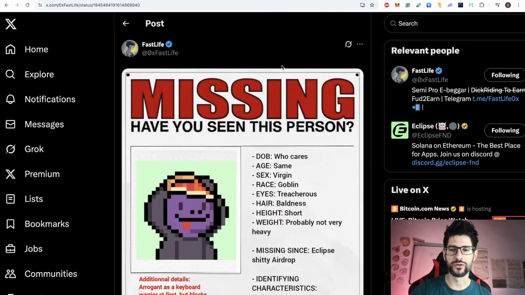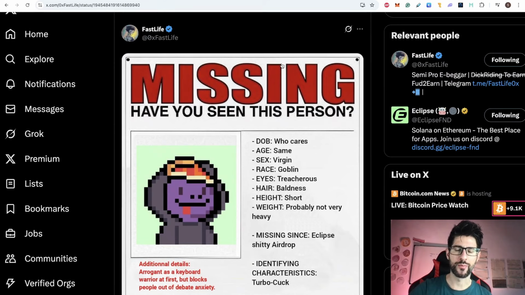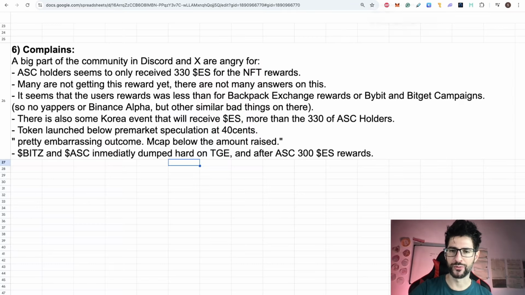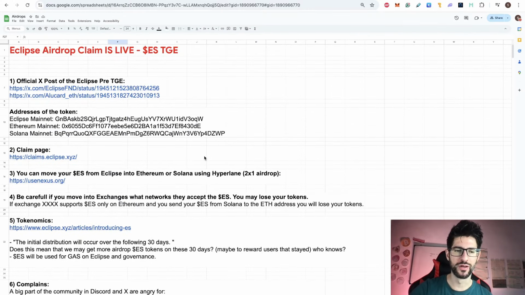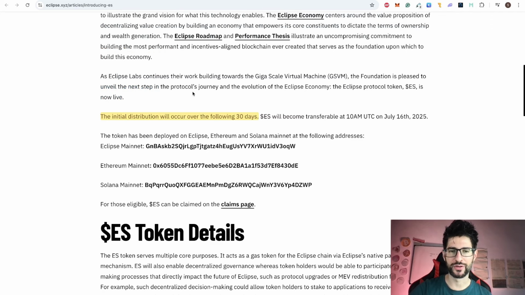I am not here to tell you exactly what to do or what will happen, but my personal opinion and what I am doing: I am not selling my NFT at these lower prices because I would be losing a ton of value and money. And I am still thinking that maybe all this is a big game for Eclipse, and maybe they are going to give some more allocation for the NFT holders after this, because I'm still thinking that this is something that is going to happen over the following 30 days according to this sentence. Please put your comments below if you are understanding this the same way that I am, or if I am completely wrong in my interpretation of this phrase.